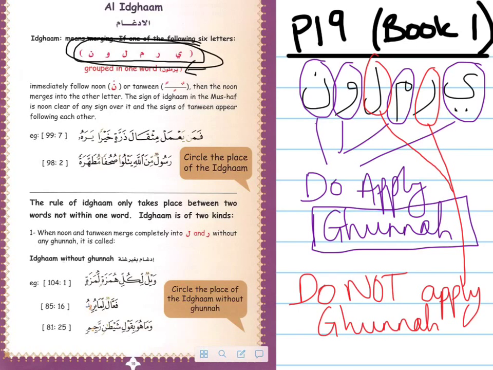You either pause on that letter for a short time, in which case you apply a ghunnah, or you do not pause on that letter, and you do not apply a ghunnah. I'll do examples where you do pause. So this example is where you do pause: فَمَن يَعْمَلْ.